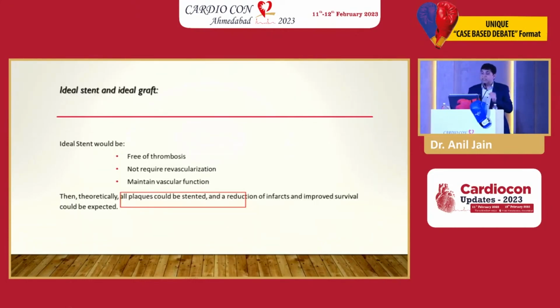Now compared to this, I want an ideal stent. What would an ideal stent be? It will be free of thrombosis, not require repeat revascularization. It will maintain vascular function. It will be wonderful. So what happens if we get a stent like this? We can plaque the whole first few centimeters of LAD, first few centimeters of circ, first few centimeters of RCA. Just put a lot of stents everywhere, irrespective of a lesion. You would have to stent everything, with the lesion or without lesion.